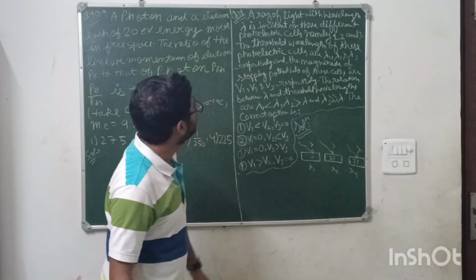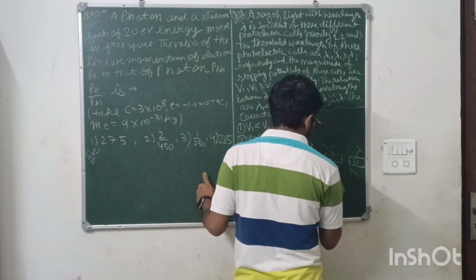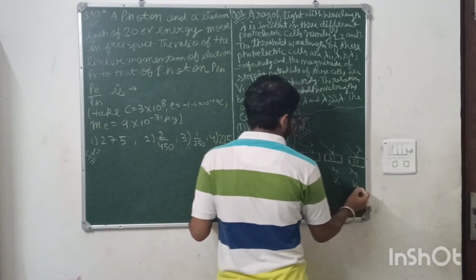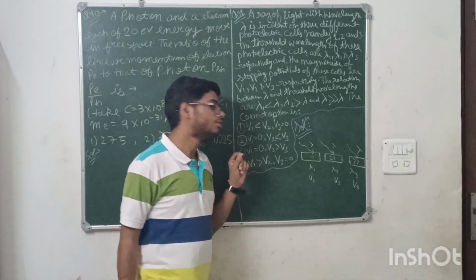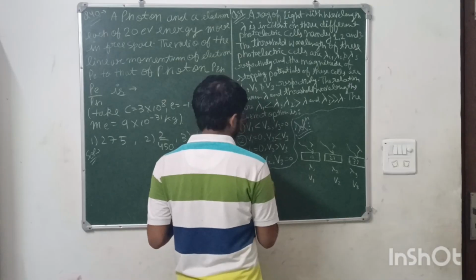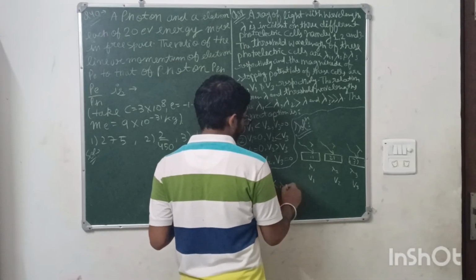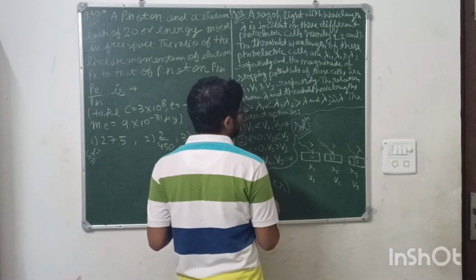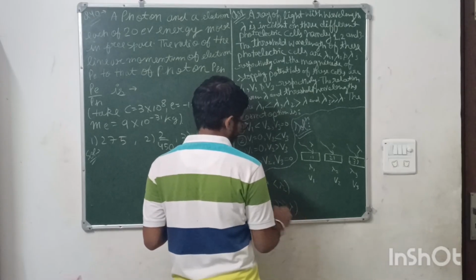Also given that the stopping potential of the cells is V1, V2, V3. You need to tell the relation between V1, V2, V3. You have been given that lambda is greater than lambda 1, but smaller than lambda 2. Also, lambda 3 is very, very big compared to lambda.